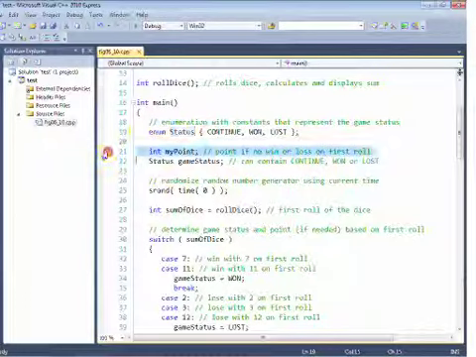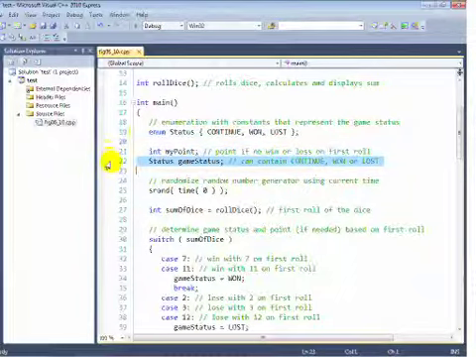Now, for the purpose of the game, we've declared an integer called myPoint, where if the user does not win or lose on the first roll, we'll store their point so that we know what we need to roll to win the game in the future. We've also declared a variable of type status called gameStatus, which we'll use to store continue, won, or lost based on the status of the game at any time.